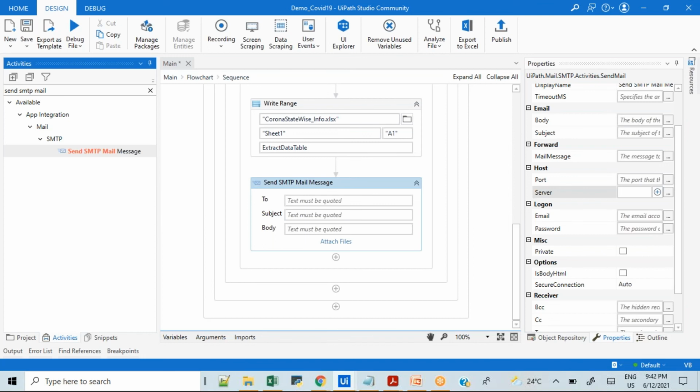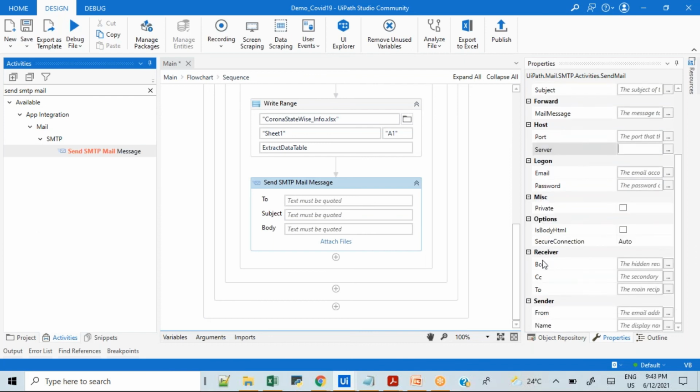But if you want to do it with Outlook, then we no need to give all the details, because Outlook will take whatever account is installed on your system and use that account directly. So even for Outlook, it's very easy. Yes, Prathamesh, we can send to multiple email IDs as well. So it's not a problem. Even here you can see we have BCC, CC, everything is there. So like email, we can do all the functionality here.